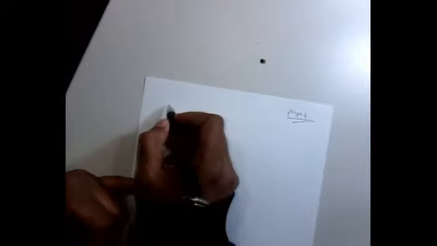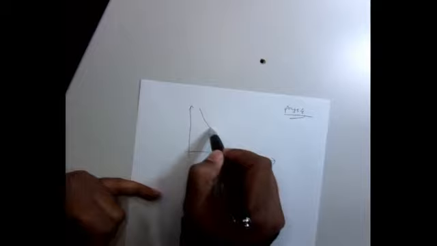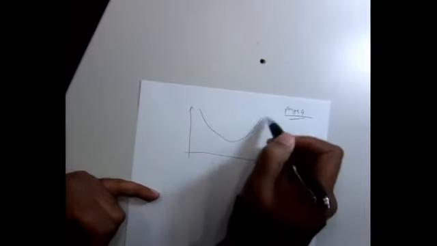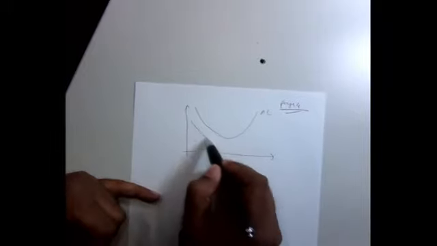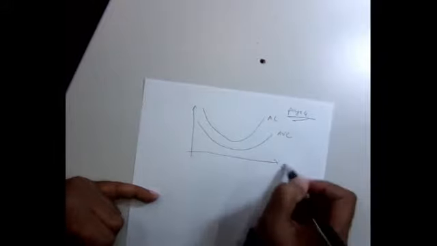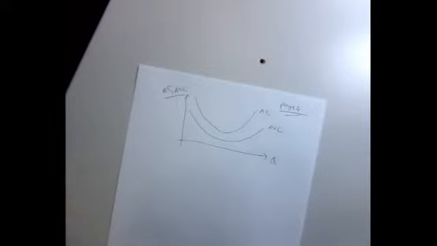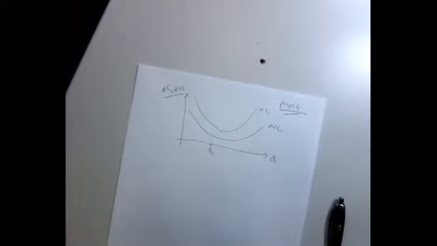What I'm showing here, your average cost looks like this, right? Your average variable cost looks like this. So this is your Q. Here I'm showing average cost, average variable cost. Now I'm asking you, what is your average fixed cost when I produce output Q1? That's the quiz, yeah.